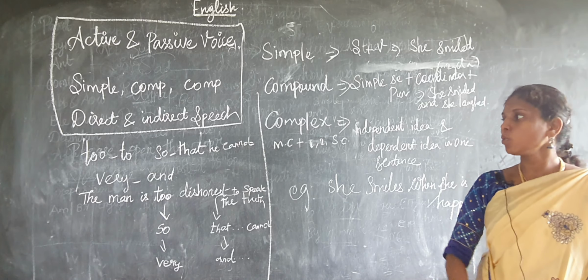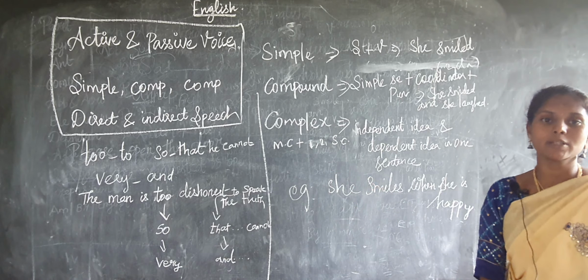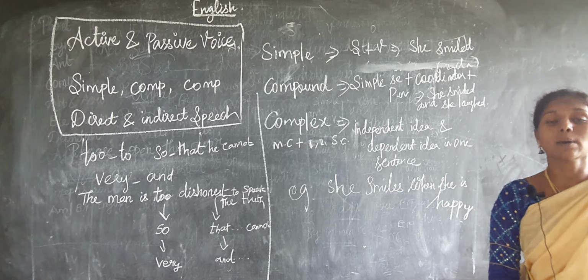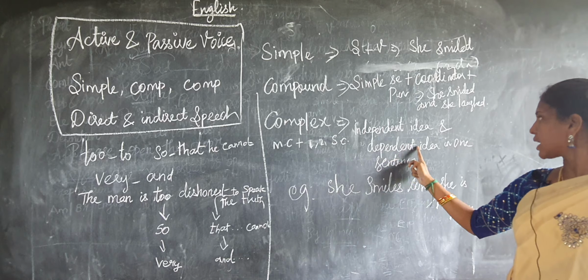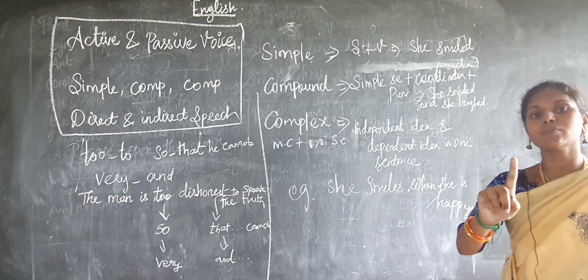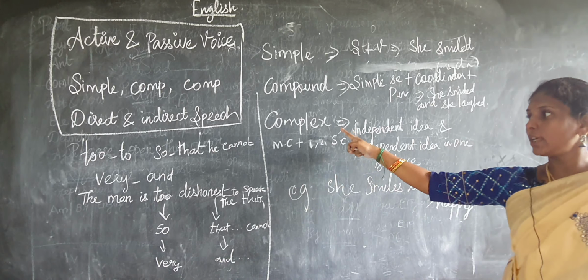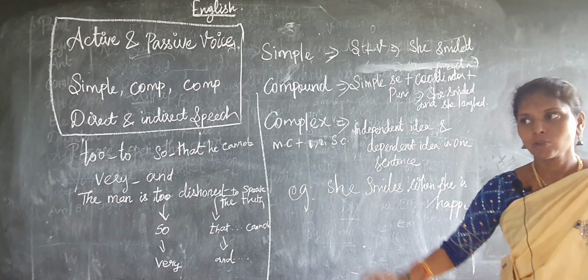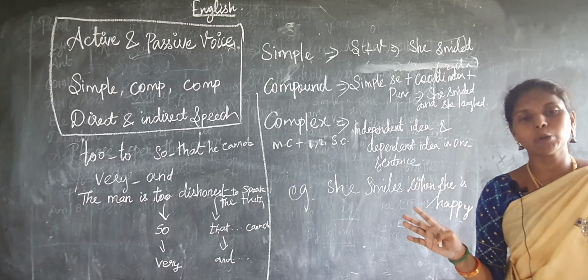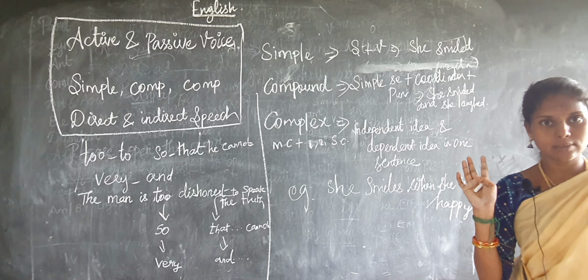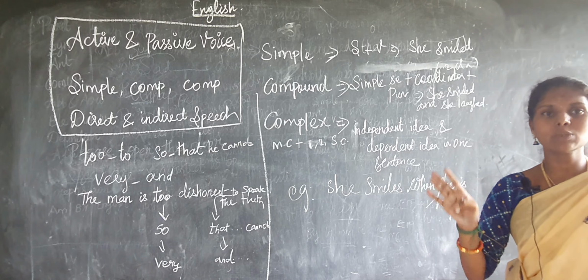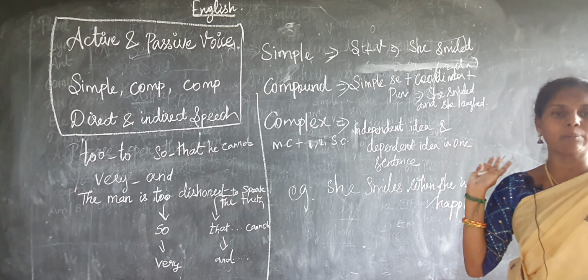There is only one main clause and one or two subordinate clauses. Independent idea and dependent idea in one sentence, that we call a complex sentence. So simple, compound, complex is a very easy grammar part if you learn the rules.